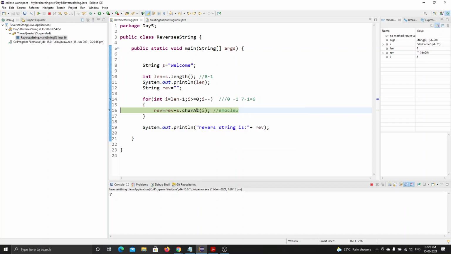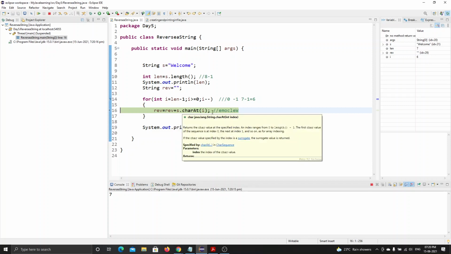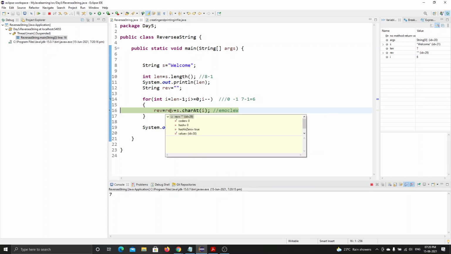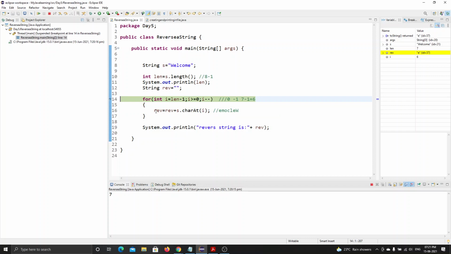So it goes inside this. Then s dot caret prints me E. Reverse is an empty string. Let me print another time. Let's see the value of reverse. Reverse value is stored as E. Are you observing?